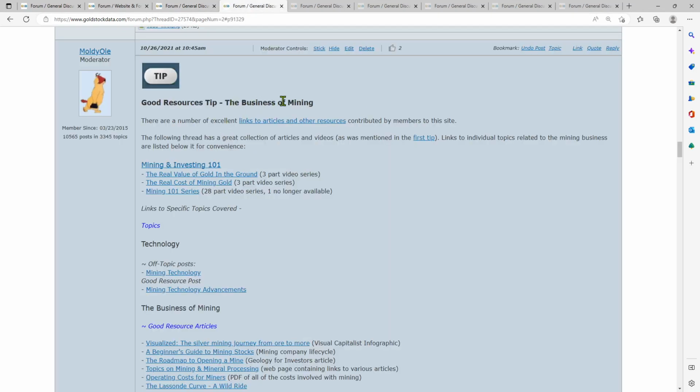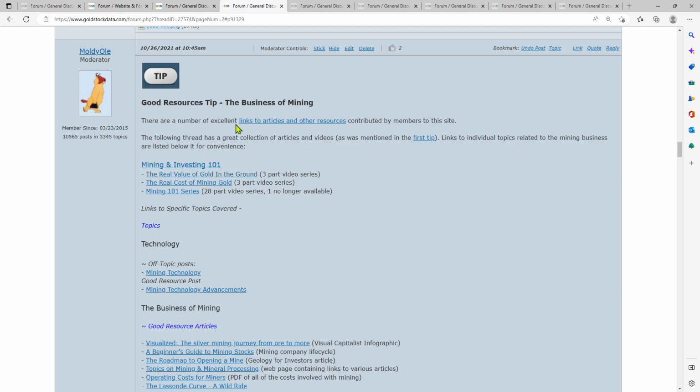The business of mining. If you were new to junior mining companies or gold and silver, precious metal, commodity mining, as I was when I joined, I knew nothing about these things. And a lot of these were posted in my search to understand how all of this was done. Now, this first topic, our moderator Lolo put together, and if you just go through this Mining and Investing 101, you'll see maybe everything you need to know about mining investing.